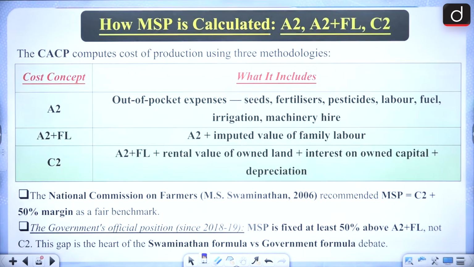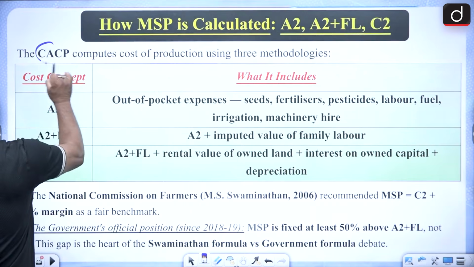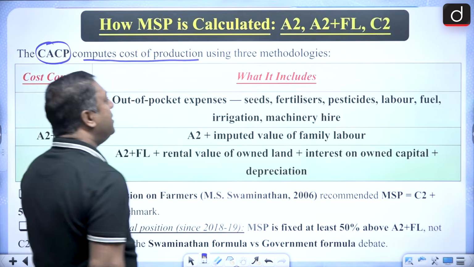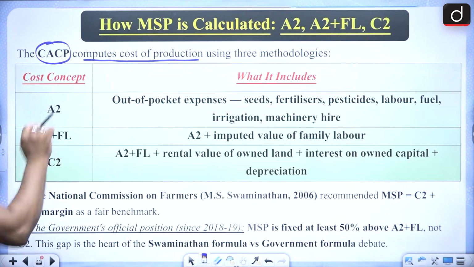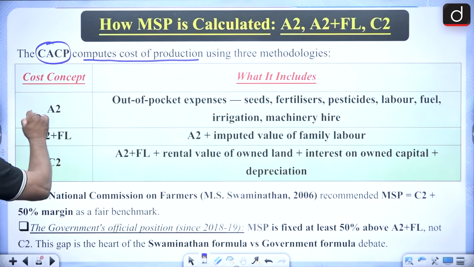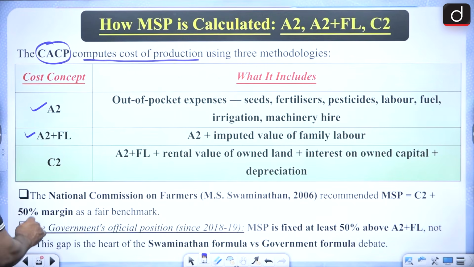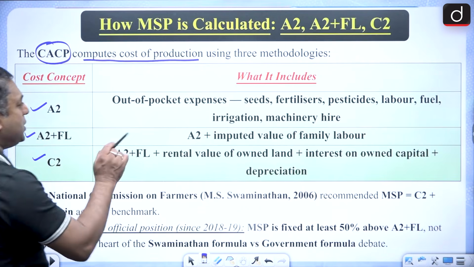Then how is this MSP calculated? Now MSP, it is the CACP which computes the cost of production, and it computes using these 3 methods. One is the A2, then the other one is the A2 plus FL, and the third one is the C2. A2, what is it including?